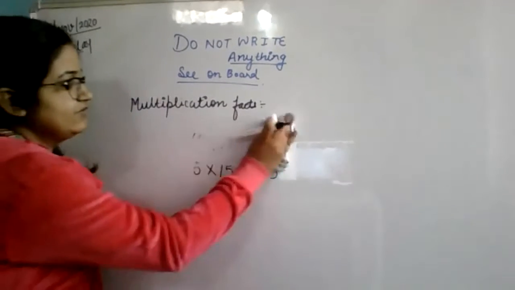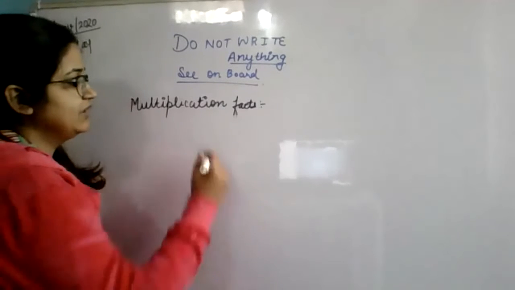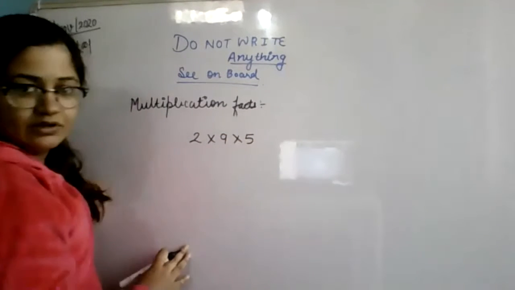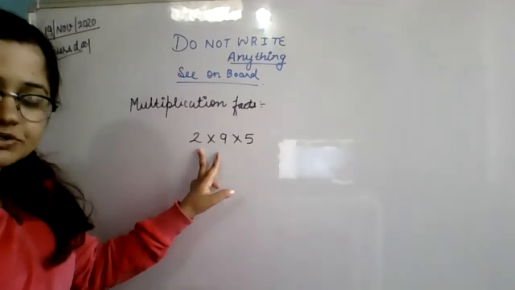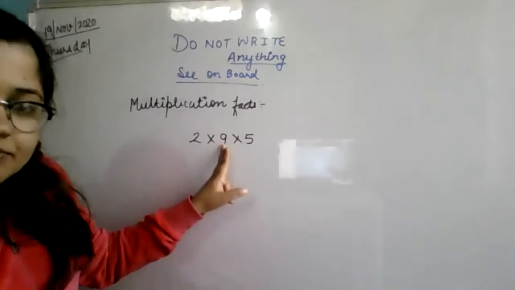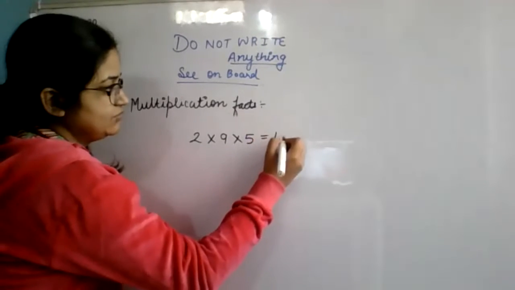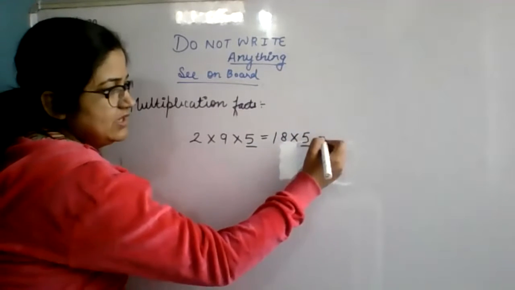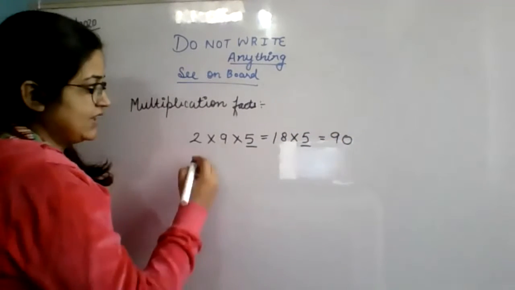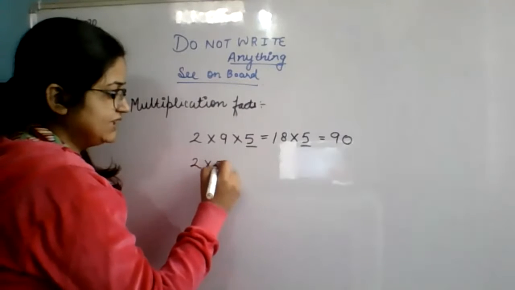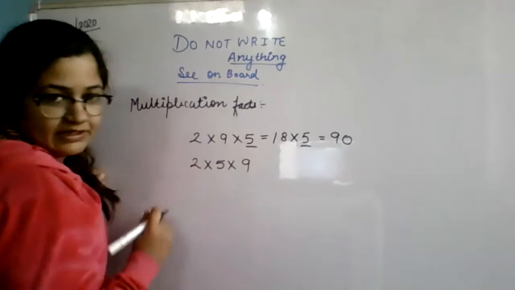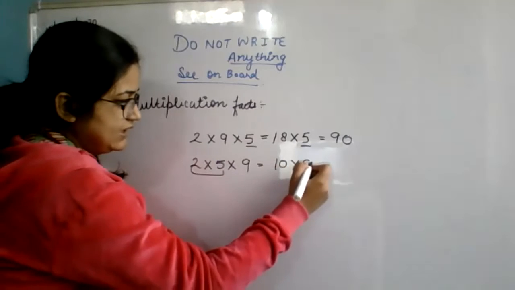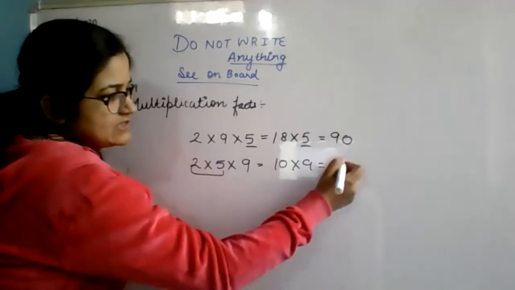In the morning, I gave you one question: multiply 2 by 9 by 5. You can multiply 2 and 9 first: 2 nines are 18, multiplied by 5, 18 fives are 90. Now if you multiply 2 by 5 by 9, then 5 twos are 10, multiplied by 9, and 10 times 9 is 90.